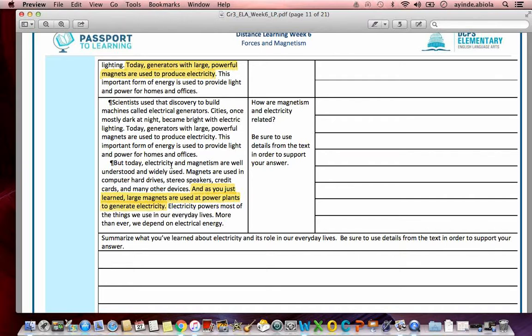But today, electricity and magnetism are well understood and widely used. Magnets are used in computer hard drives, stereo speakers, credit cards, and many other devices. And as you just learned, large magnets are used at power plants to generate electricity. Electricity powers most of the things we use in our everyday lives. More than ever, we depend on electrical energy. How are they related? How are magnetism and electricity related? I'll give you 10 seconds to write your answer.